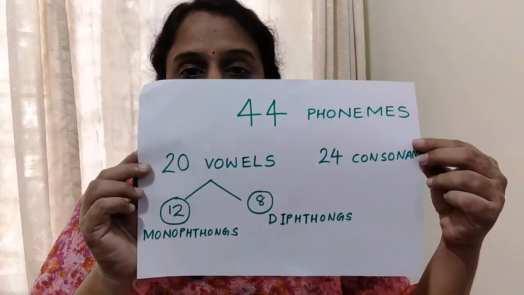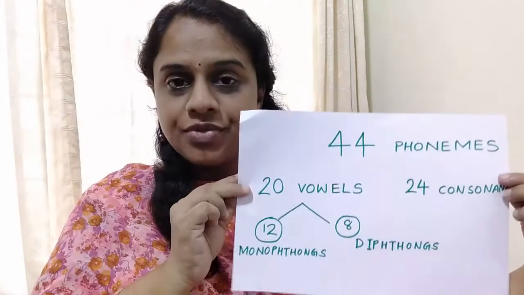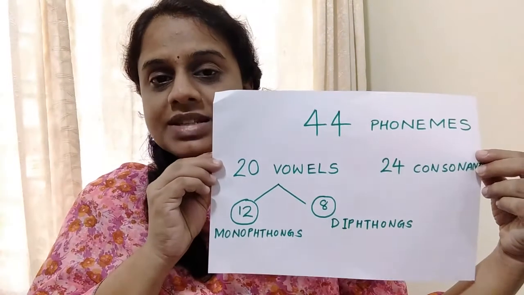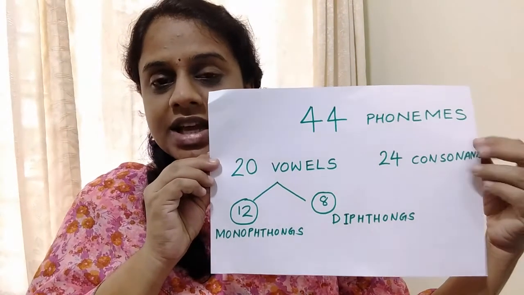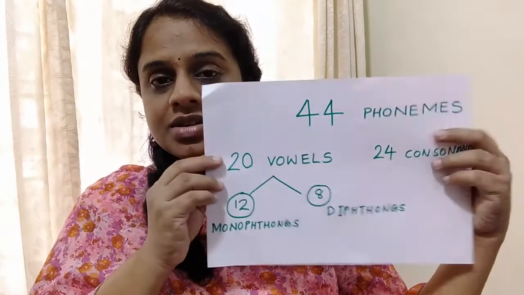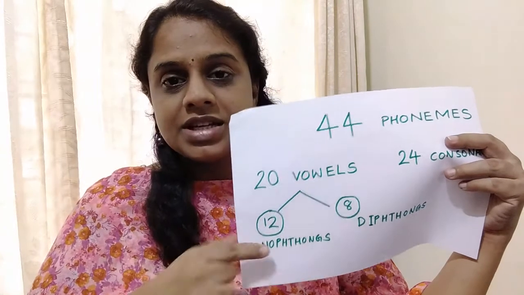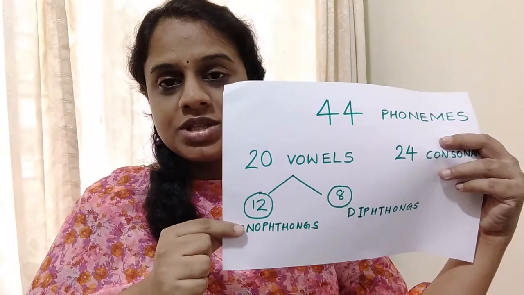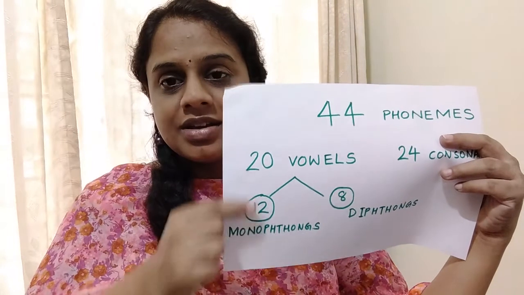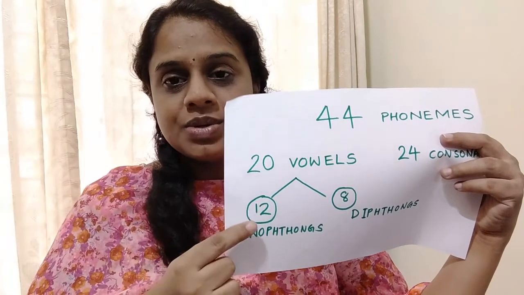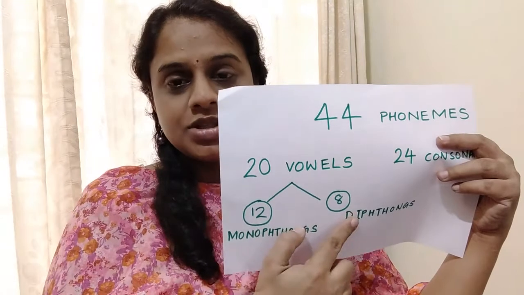So, I would like to make a recap. Altogether, there are 44 phonemes in English. We classify them into 20 vowel sounds and 24 consonants, and we start our discussion with the 20 vowels, and today we looked at 12 monophthongs. 20 vowels are further subdivided into 12 monophthongs and 8 diphthongs.